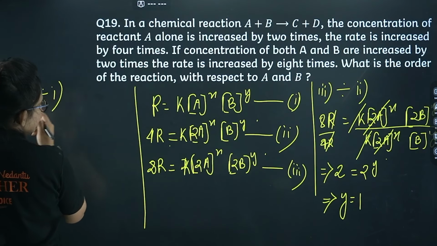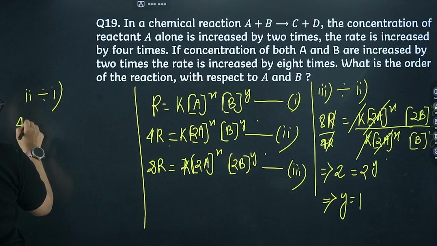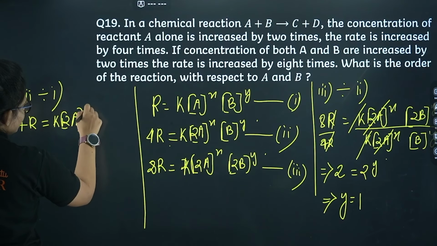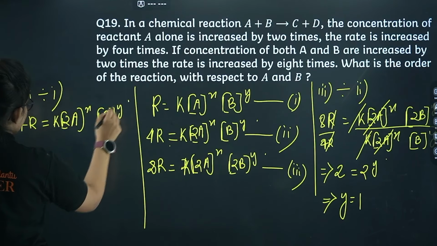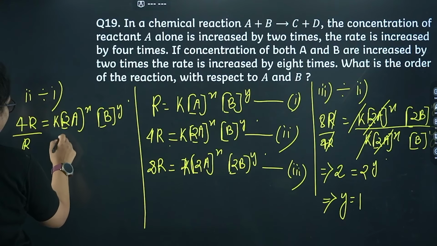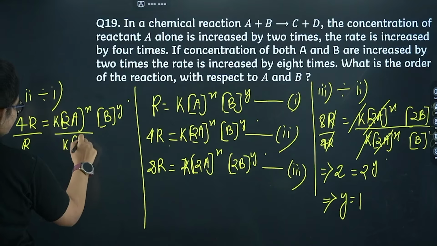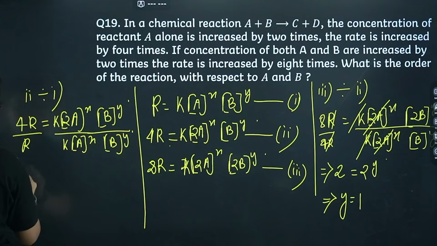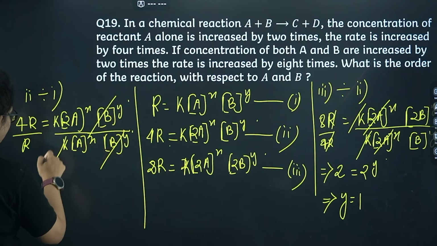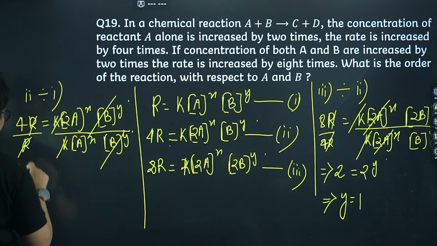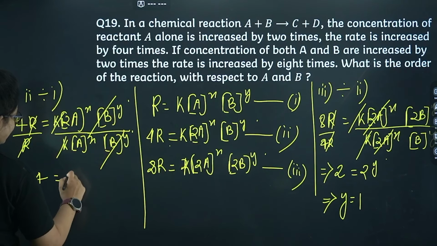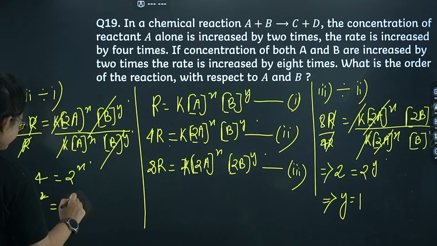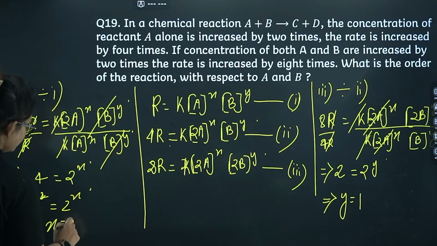2 divided by 1. Okay, so I am having 4R equals to K into 2A power X into B power Y. Here I am having divided by R. Here I am having K into A power X into B power Y. Fine. So from here B will be cancelled out, and from here I am getting 4. 4 equals to 2 power X. So from here I can compare the power. So from here I am getting X equals to 2.